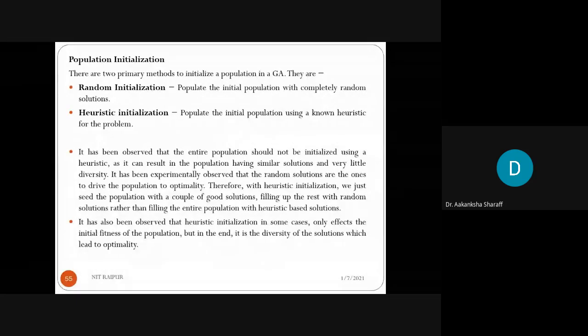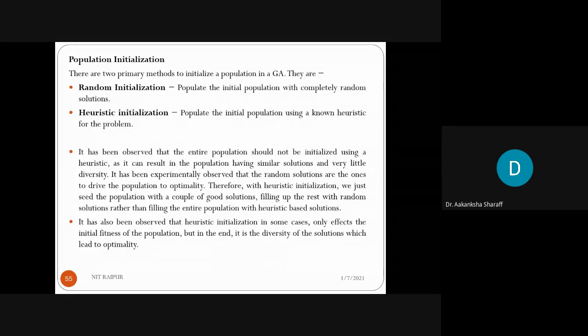So you can say that the population initialization will be a combination of heuristic as well as random solutions. But heuristic initialization will just seed the population, and the random solutions will fill up the rest of the entire population.